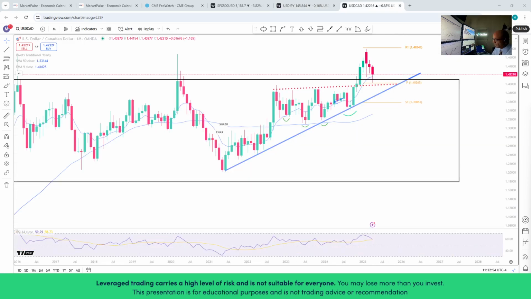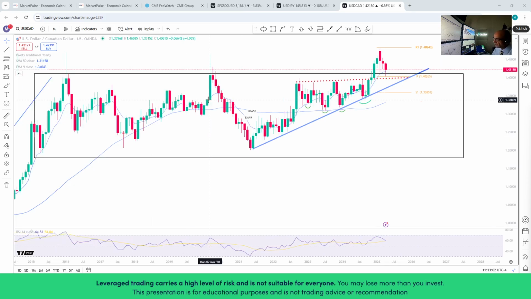Before we review the shorter time frames or the daily chart for USDCAD, I wanted to remind everyone of what we had originally on the monthly chart. We had a range where price action has been trading since 2015, so almost for 10 years. Every time price action reaches the level of 140, it found resistance in the past, and the only time it broke above the 140 level, or this area here, was around the same month as the US elections.